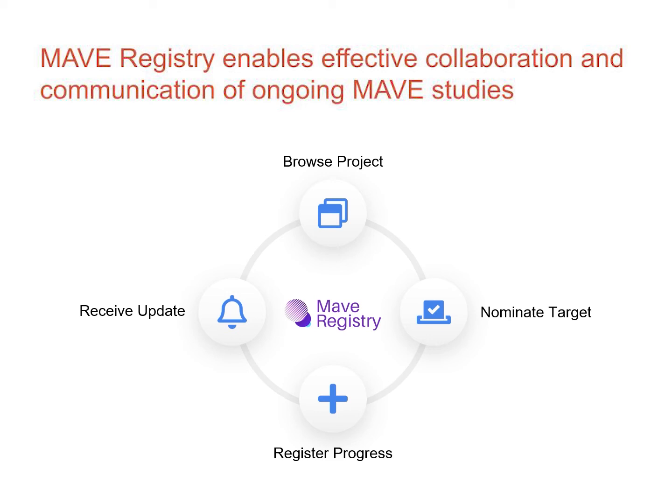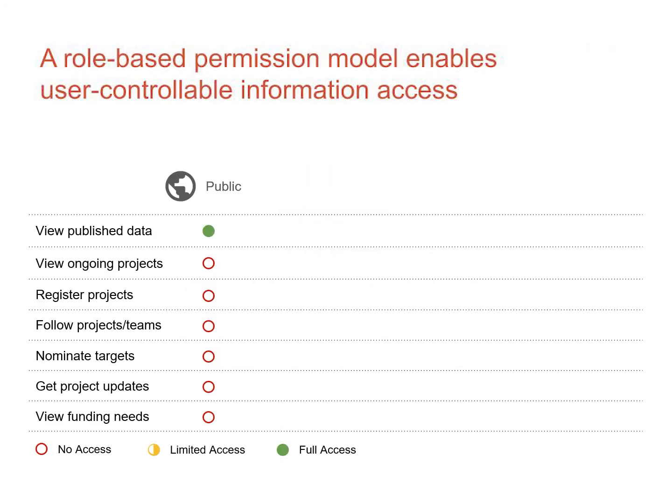One major concern from the community regarding sharing ongoing research progress is how to make sure these unpublished data are shared in a controlled manner. In response, we carefully designed a role-based permission model to enable user-controllable information access. We'd like to give everyone access to published data through links to MAVEDB, PubMed, and other sources.